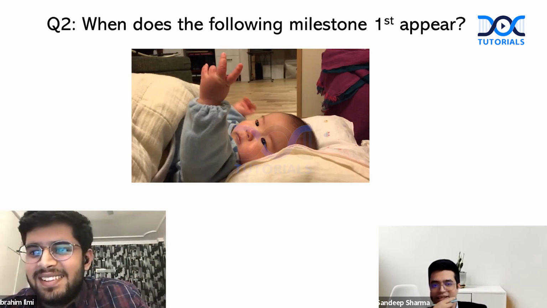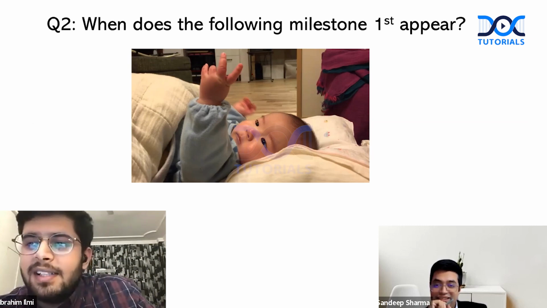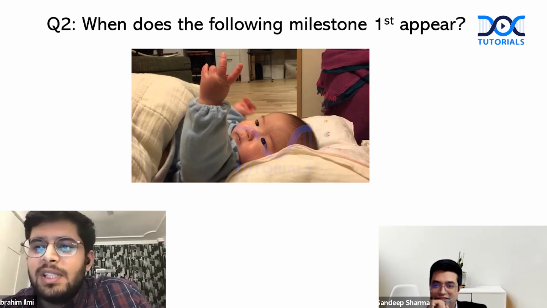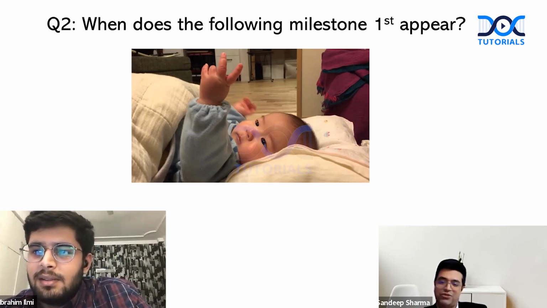Basically, he's looking at his hand. Hand regard is at 2 to 3 months. Okay. It is asking when it first appears, and since 4 weeks is allowed, you get the answer correct.